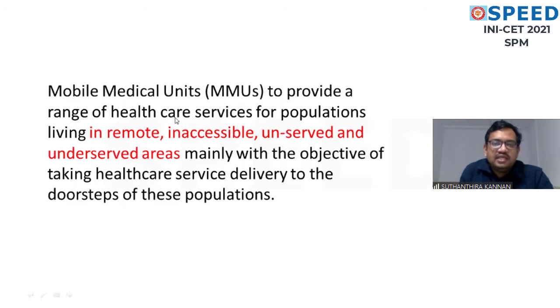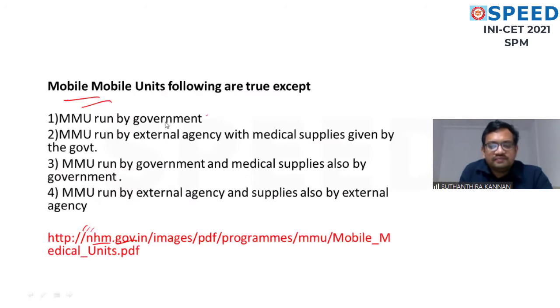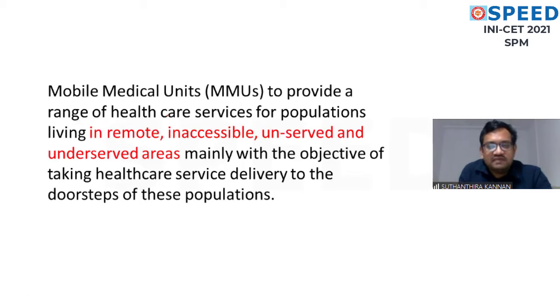nationalhealthmission.gov.in. That guideline says mobile medical units are the range of health services for populations living in remote, inaccessible, unserved, underserved areas. These are the two. For these areas, they have to provide healthcare delivery to their doorsteps. So we have to go through them and make this delivery possible. We can see the pillars of the 4 A's of primary healthcare: accessible, acceptable, available. So these are the areas.